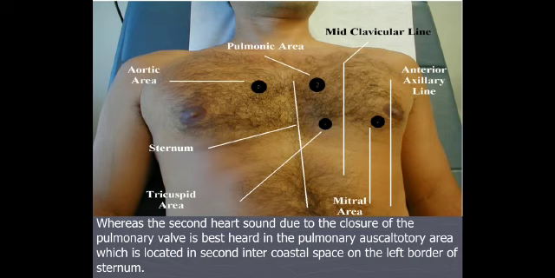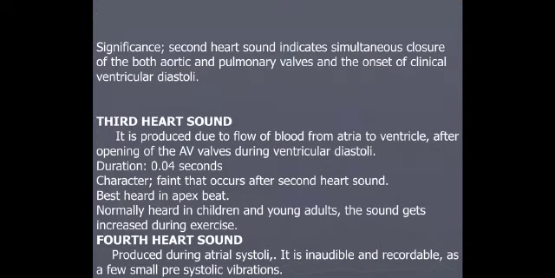There can be something called narrow splitting. This occurs when the left ventricle takes more time to empty than the right ventricle. It is seen in left bundle branch block and left ventricular failure. So what about the significance? We have already seen that splitting in the second heart sound is normal, whereas splitting in the first heart sound is always abnormal or pathological.